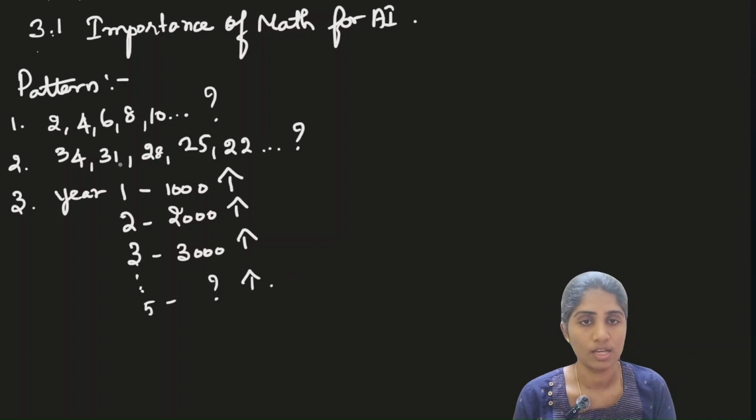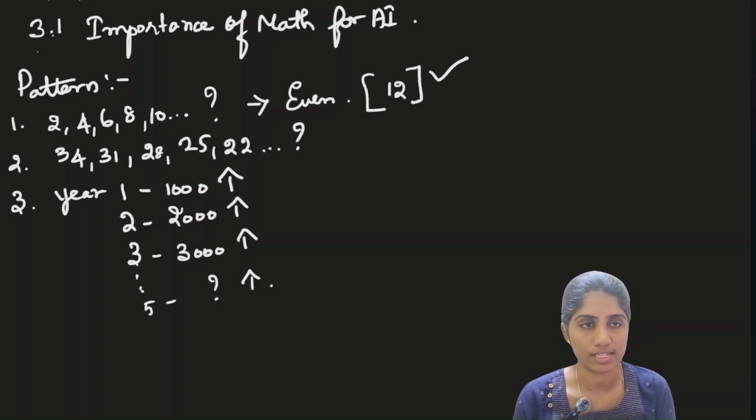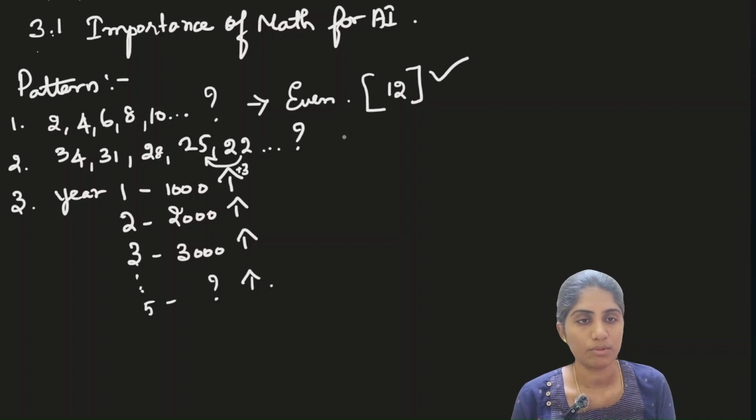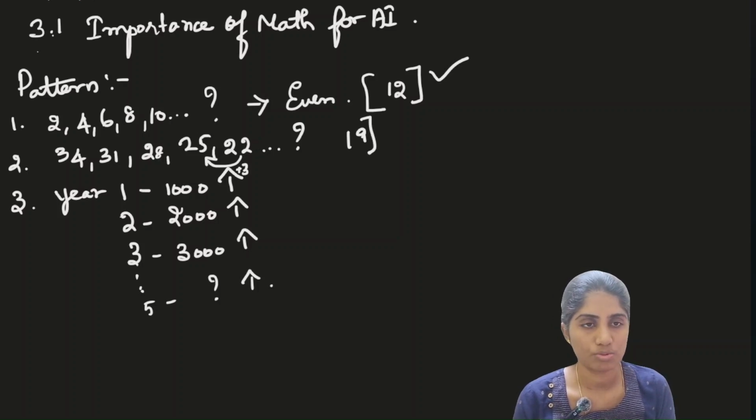That is my question. So here you know that it is an even number sequence, with a difference of 2. So the next number will be 12. 12 is the answer. And then here, if you see, 22 minus 3 gives you 19. Then if you subtract 3 again you get the next number. So if I subtract, the answer I am going to get here is 19. And if I add 3 to 19, I get 22. So this is the answer.